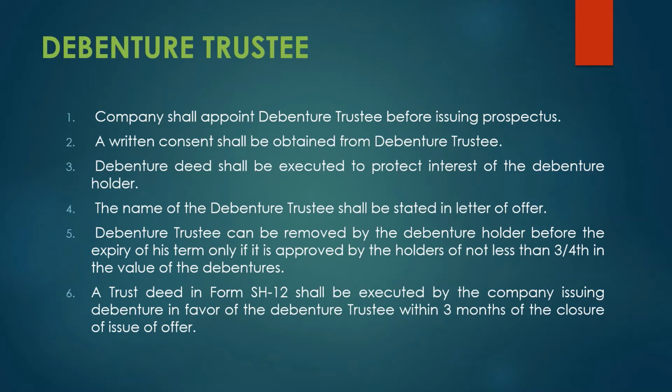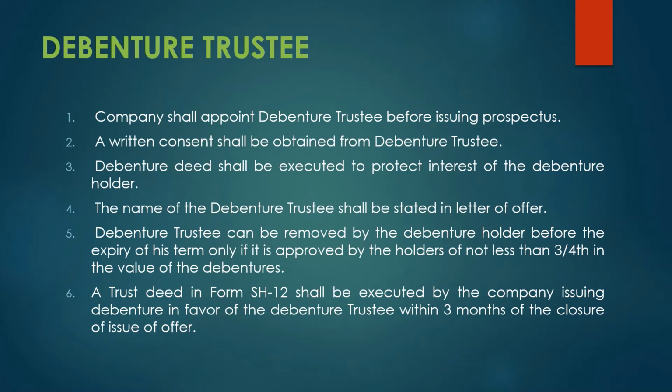Whenever you get the consent from that trustee that he wants to work as a debenture trustee for your company, immediately the company needs to enter into a trust deed with such person. We call it the debenture deed, which shall be executed to protect the interest of the debenture holders. The terms and conditions, rules and regulations will be written in that deed. It is made for the protection of the debenture holders, and it should contain the terms and conditions of the debenture trustee with the company.